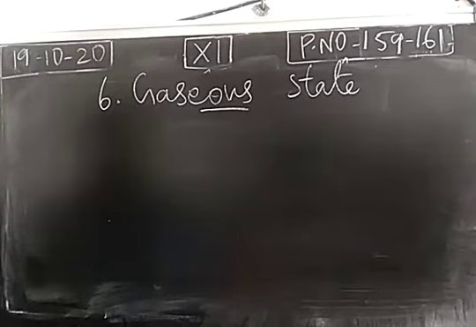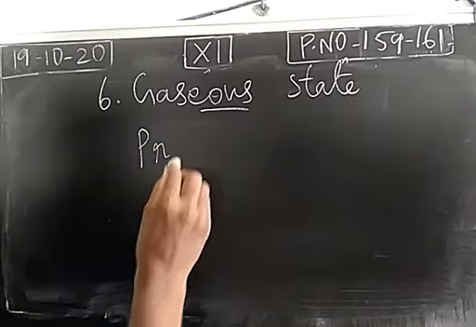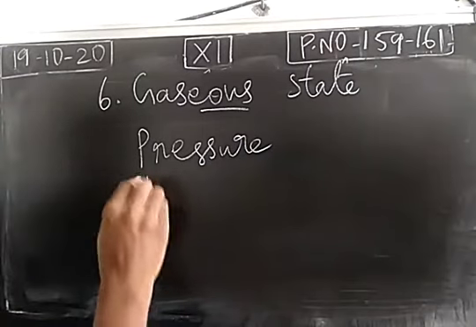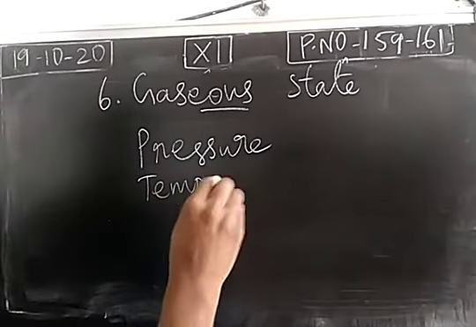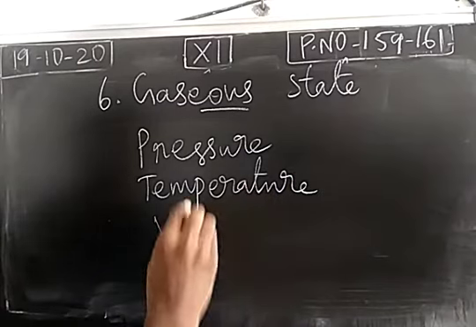When a substance is in gaseous state, three properties are related with it. What are the three properties? Pressure, temperature and volume.